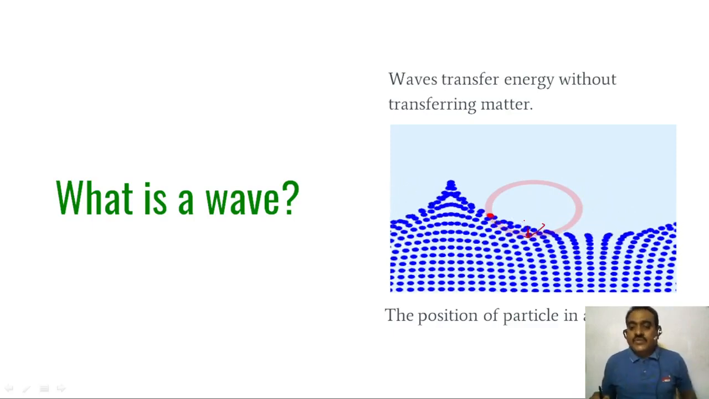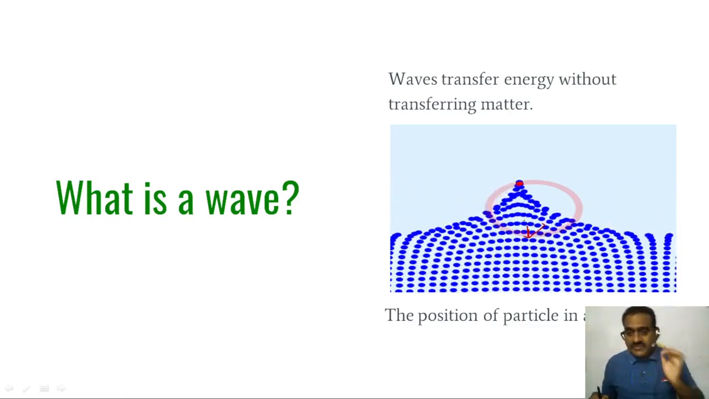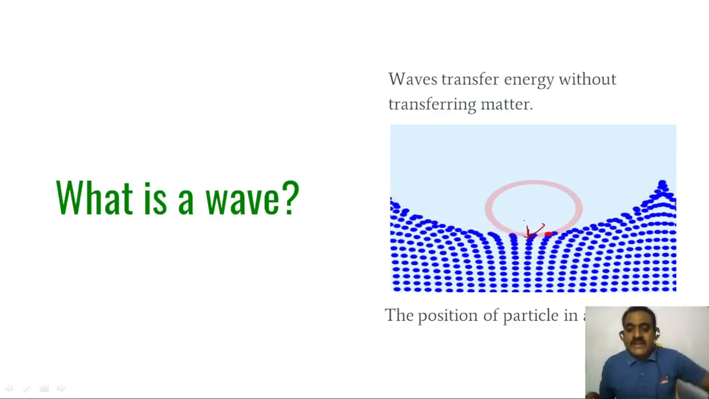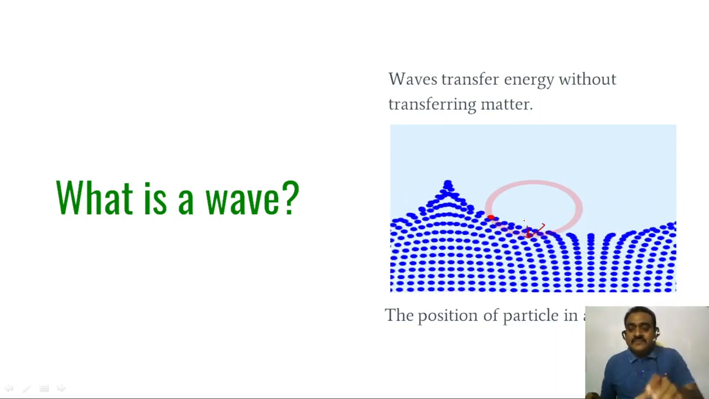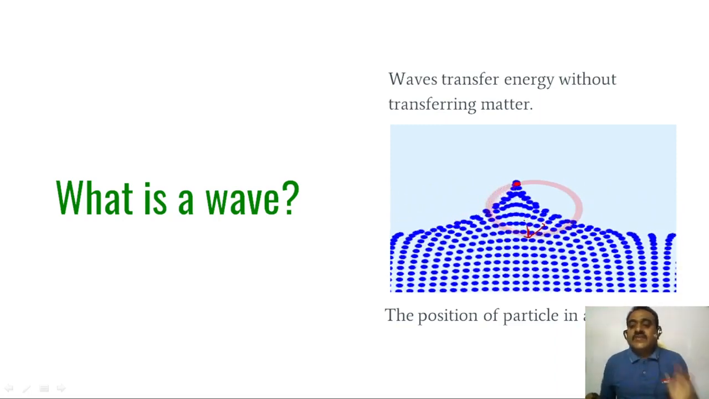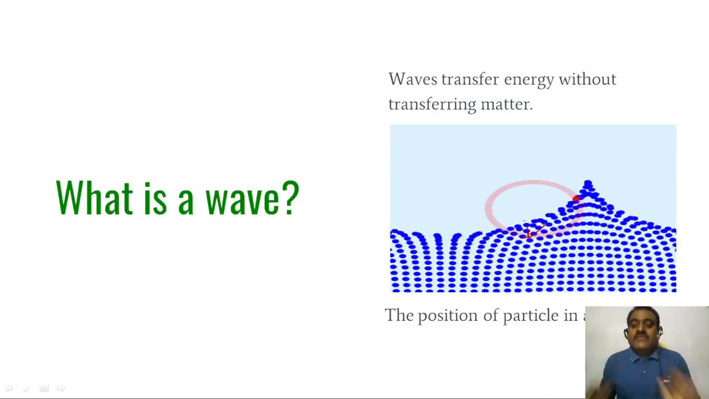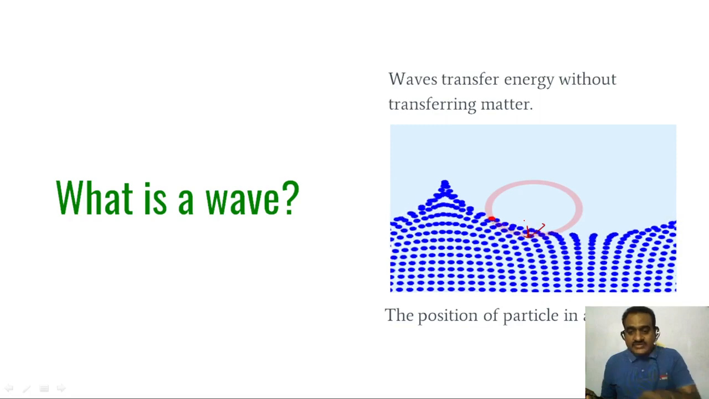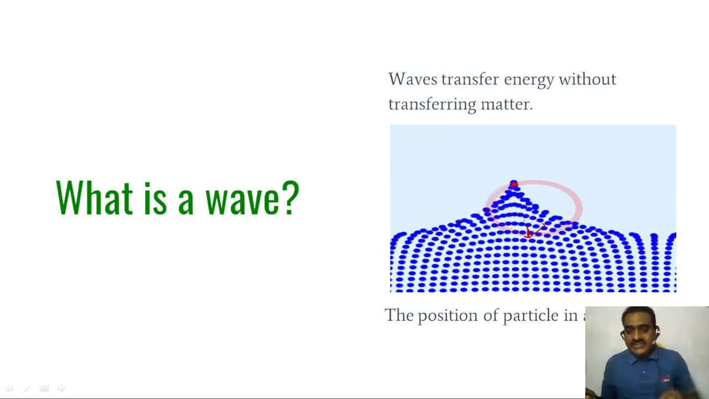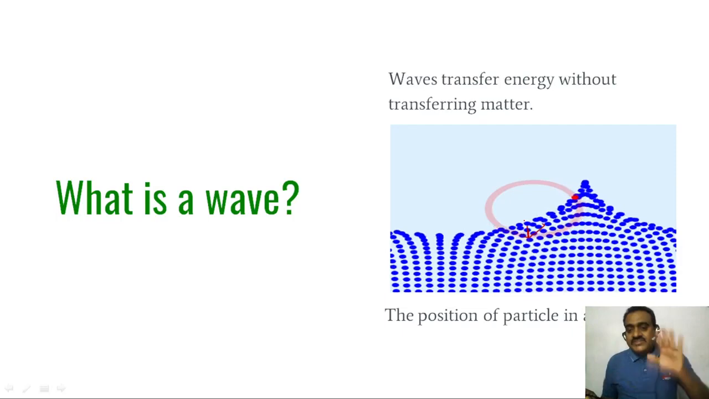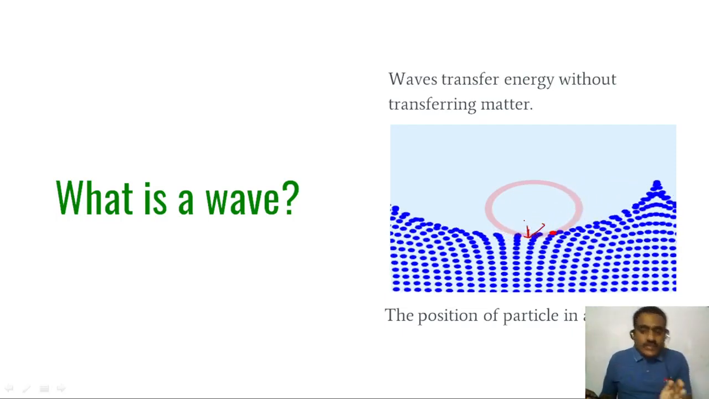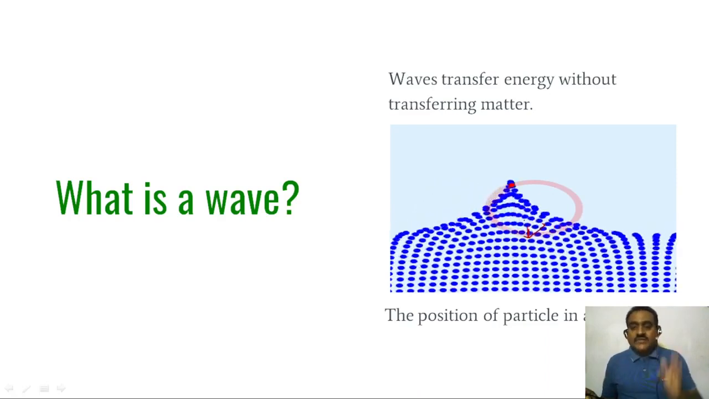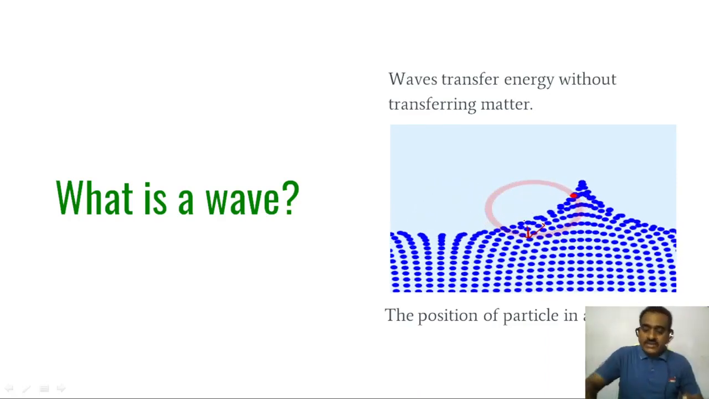So we can observe from this figure, from this oscillation, the wave transfers the energy without transferring the matter. This is the position of a particle in an ocean wave or water wave. You can observe clearly the energy transfers from one location to another location. The disturbance transfers only energy, but the matter is not transferred from one location to another location.